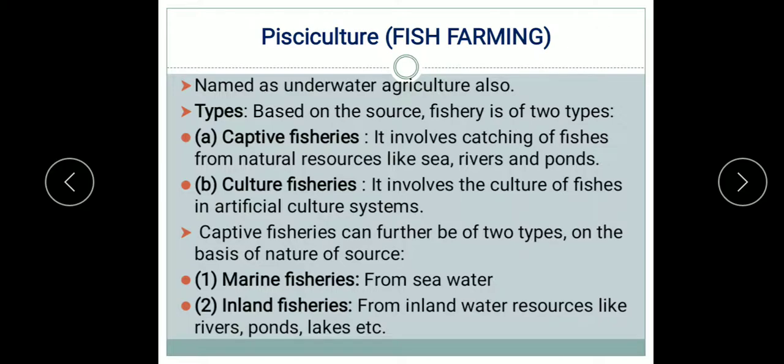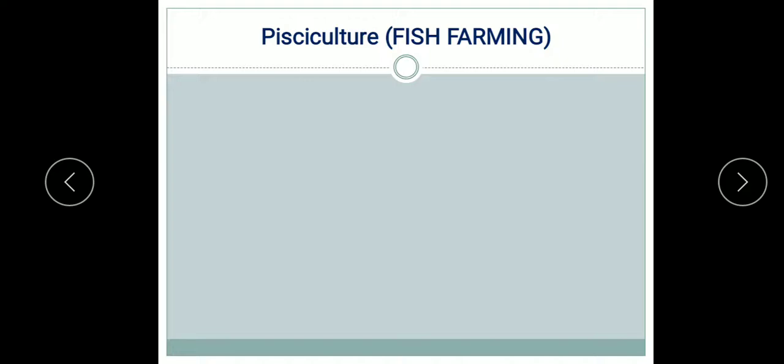So this is the classification of fisheries: mainly captive and culture on the basis of source. Further, captive is divided into two types: marine fisheries and inland fisheries.